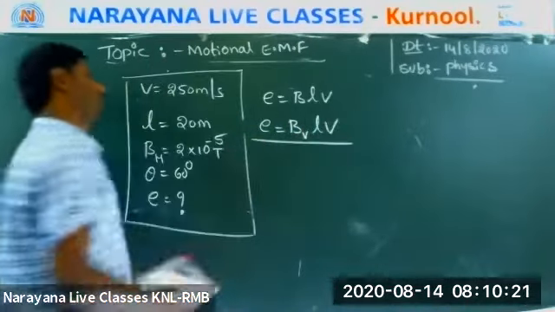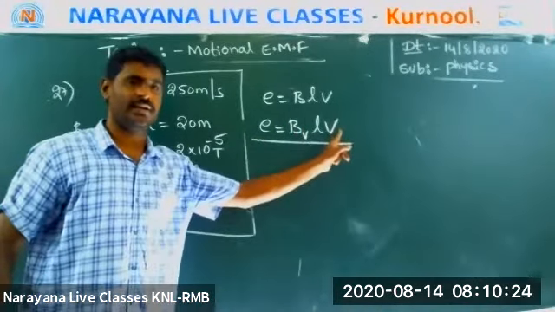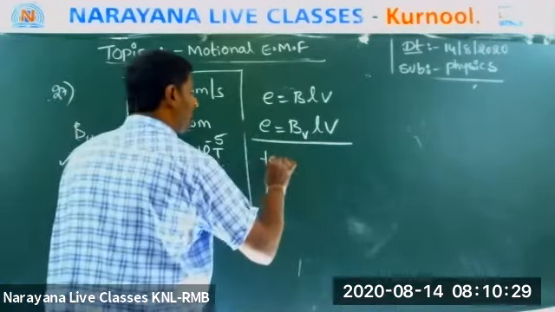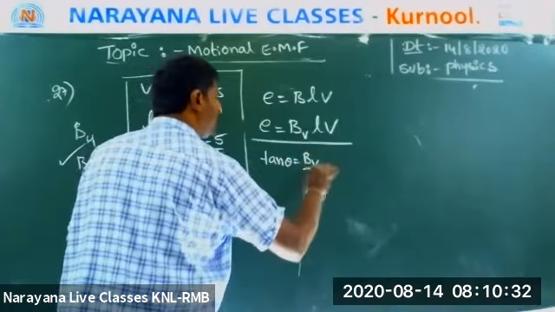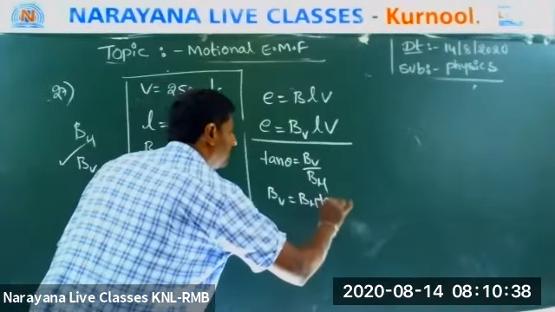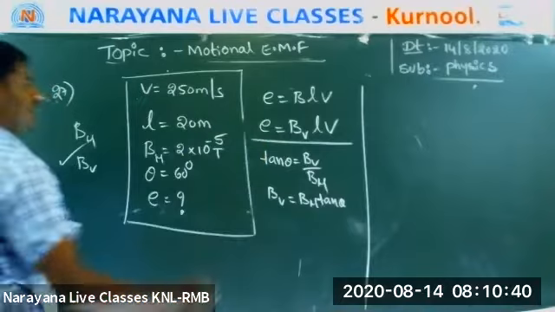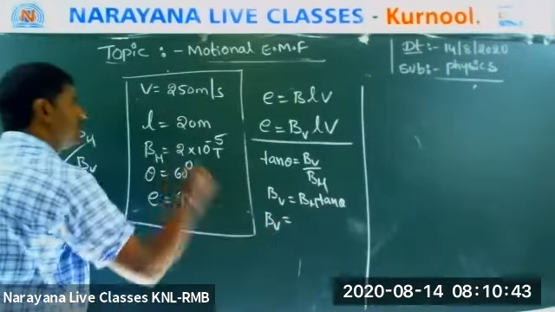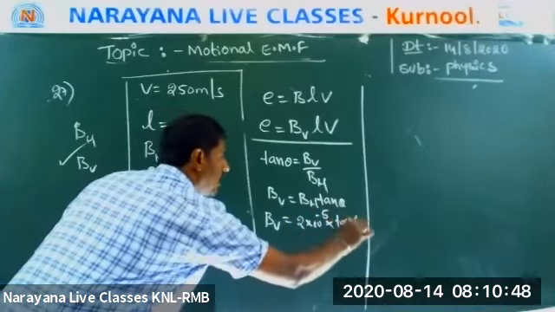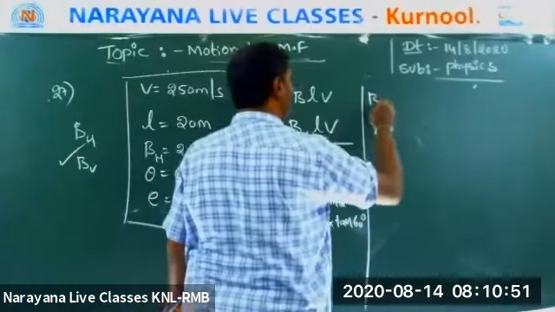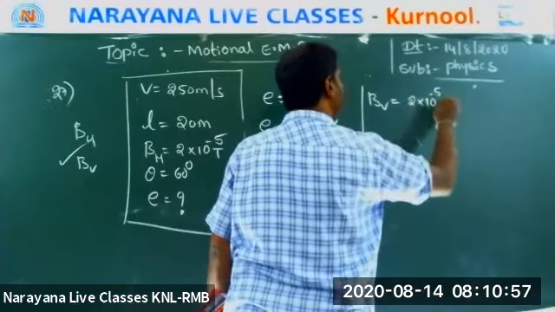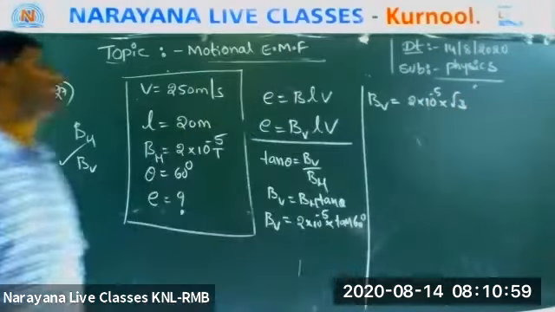So EMF is equal to BV L V. This is the formula. But they gave BH. So tan theta is equal to BV by BH, then BV is equal to BH into tan theta. BH is 2 into 10 to the power of minus 5, tan 60 is root 3. So BV is 2 into 10 to the power of minus 5 root 3.